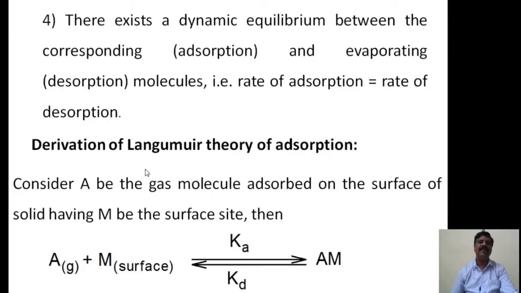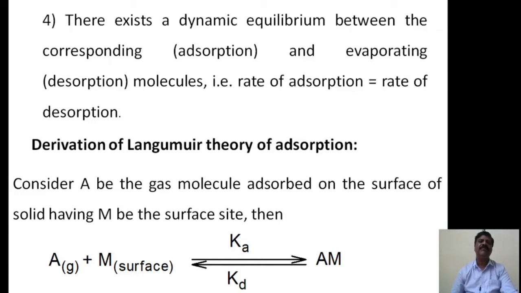Then the fourth postulate: there exists a dynamic equilibrium between the corresponding adsorption and evaporation or desorption of molecules. Therefore, we say that the rate of adsorption is equal to the rate of desorption. The reverse process of adsorption is called evaporation. When a molecule is adsorbed and that species is heated, evaporation takes place.